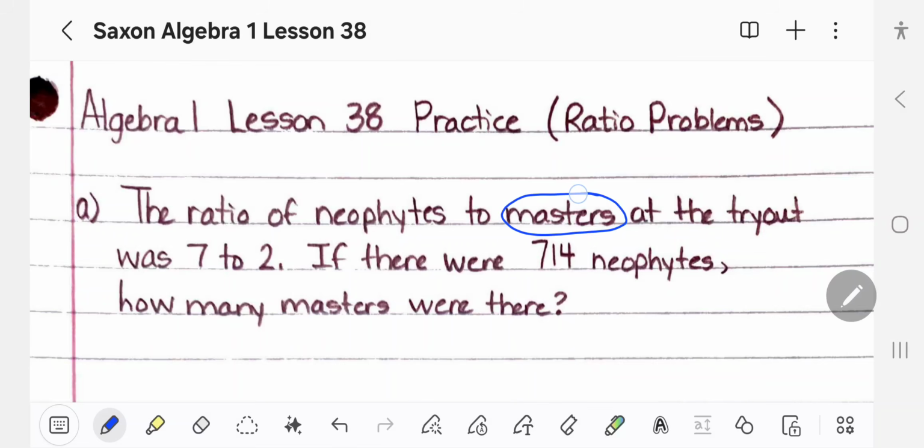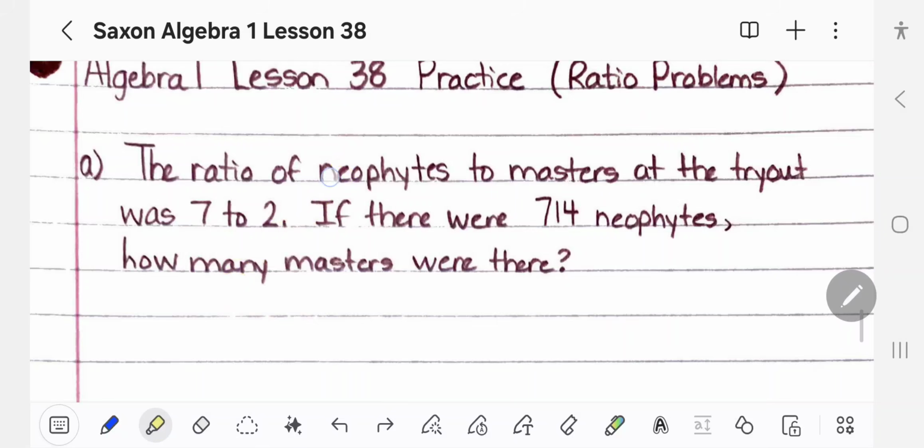So we've got the masters who know what they're doing. By contrast, what do you think the neophytes are? I would say those are the people who maybe are new to this, right? So let's go with N for the neophytes and M for the masters as our variables. The ratio of neophytes to masters at the tryout was 7 to 2. There's our ratio. Now, let's find out how many there really were.